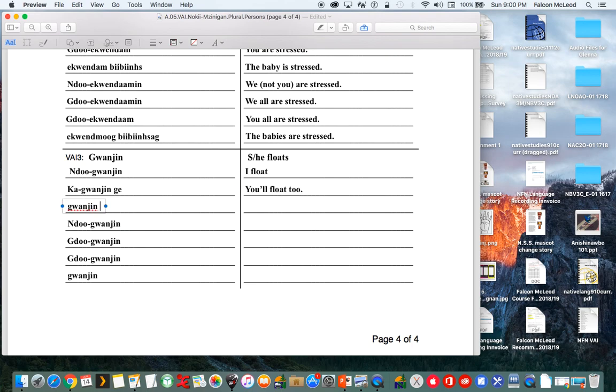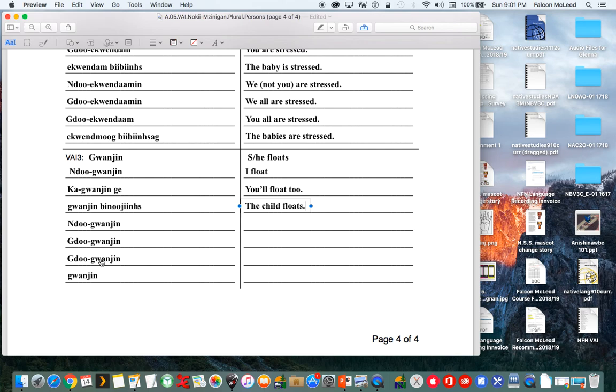Guanjin. Let's just put in the word for kids because we're talking about Stephen King's It. So the word for child is benojis. So guanjin benojis. The child floats. All right.